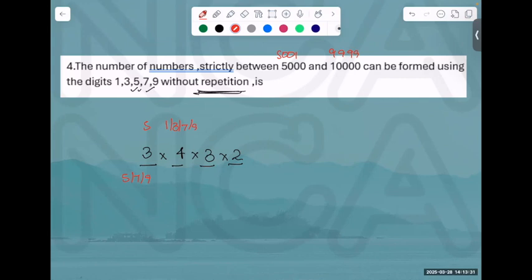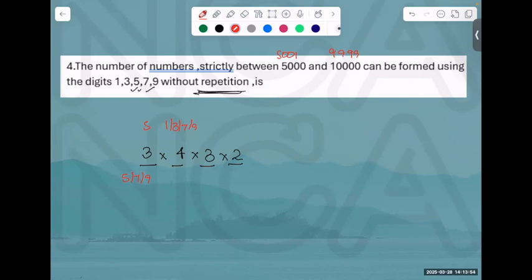We have to make a number between 5,001 and 9,999. Which digits do we have? 1, 3, 5, 7, 9. Can I take 1 or 3? No. What digits can I take in the first place? What are the ways in which I can fill the first digit? 3 ways. Either 5 or 7 or 9.